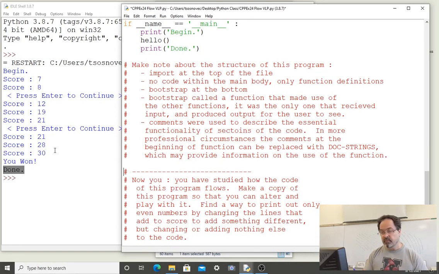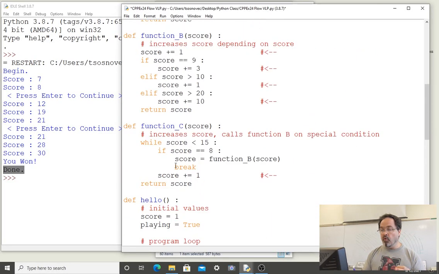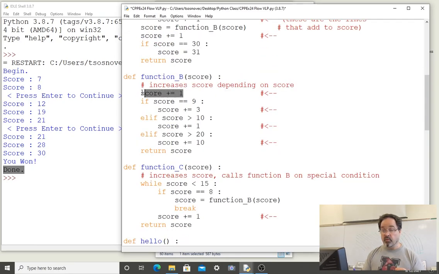Now you. You have studied how the code of this program flows. Make a copy of this program so that you can alter and play with it. Find a way to print out only even numbers by changing the lines that add to score to add something different, but changing or adding nothing else to the code. In other words, you want to find a way to alter only the lines that add something to score. And those lines have been flagged with this symbol here. Change only how much is added.